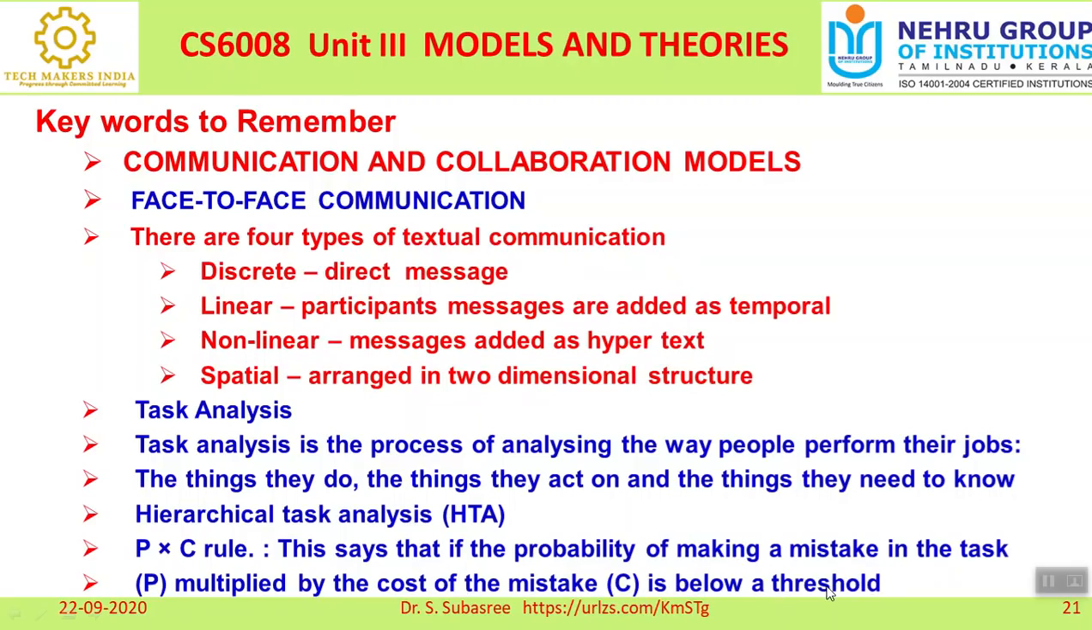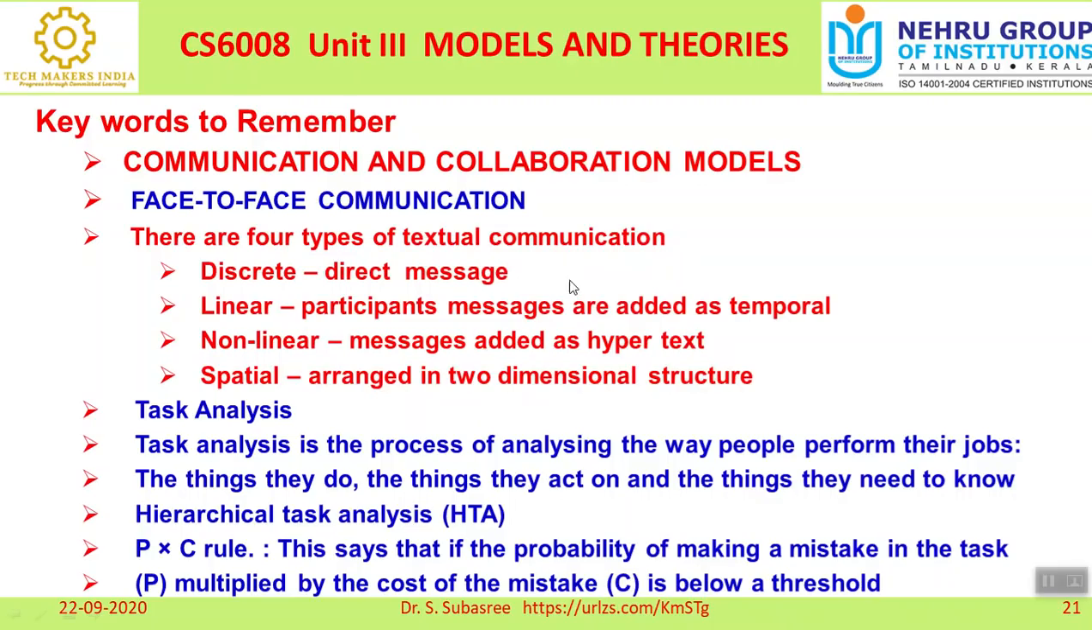So we should not allow it to come down under the threshold. P stands for the probability of making a mistake. Because of a mistake, the cost should not go below the threshold level. Before that, it has to be corrected. The task has to be rectified. The problem has to be solved, right.